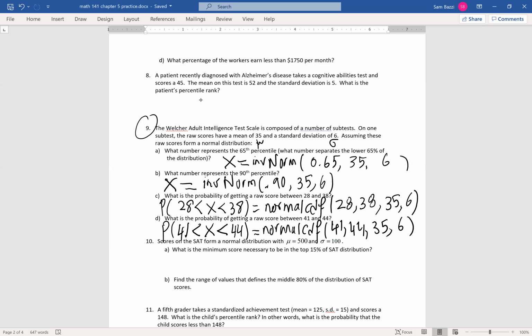Okay, we'll do 10 now. 10 covers section 5.3. This was section 5.2 and 5.3. 5.3 is to find the X value. He will give you the probability and he'll ask you to find the X value. Scores on the test form a normal distribution with a mean of 500 and standard deviation of 100. What is the minimum score necessary to be in the top 15%? Would you guys agree with me if I tell you the top 15% should be on the right?